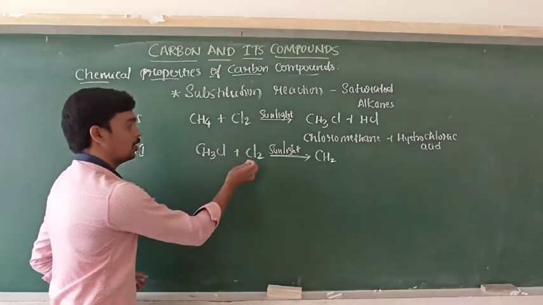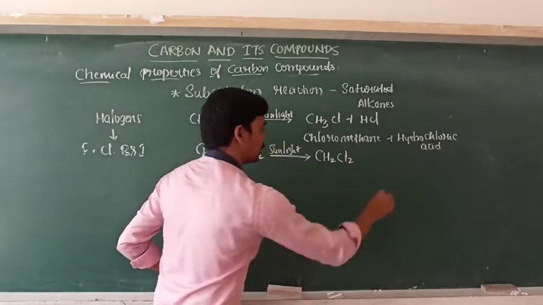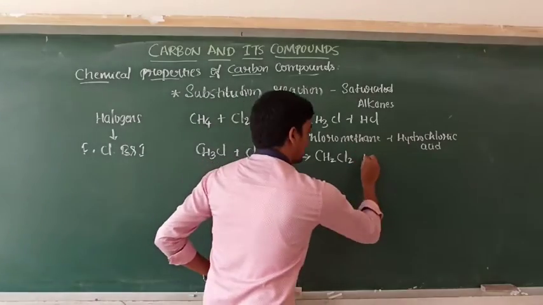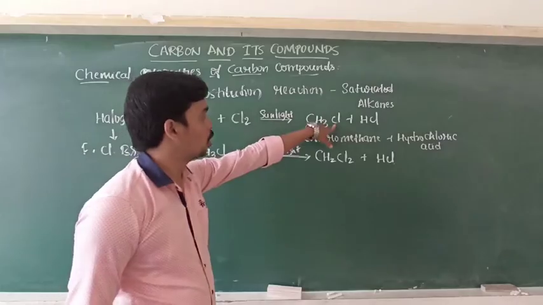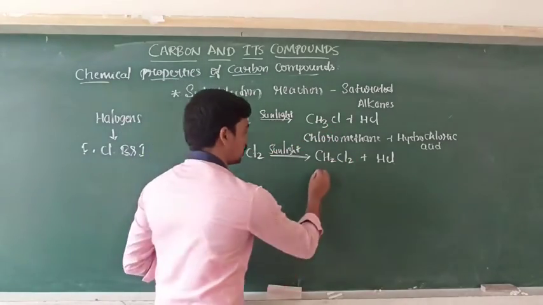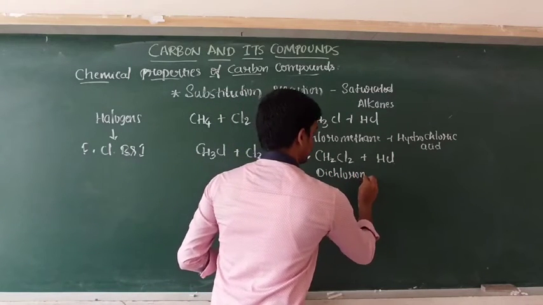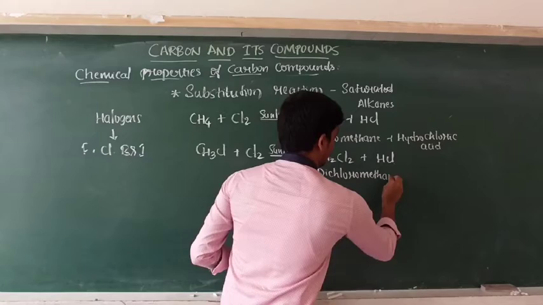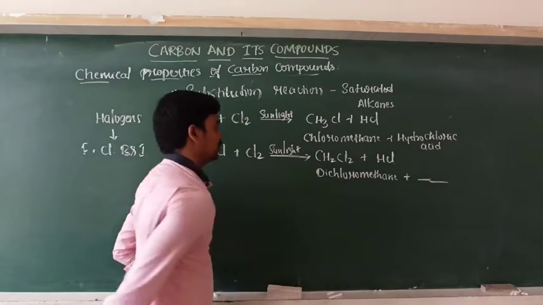Already one chlorine is there, and again the addition of one chlorine takes place, so it becomes CH2Cl2, and again the same product HCl is formed. Here only one chlorine is present, so it is chloromethane. Here 2 chlorines are present, so it is dichloromethane, and again the same hydrochloric acid.